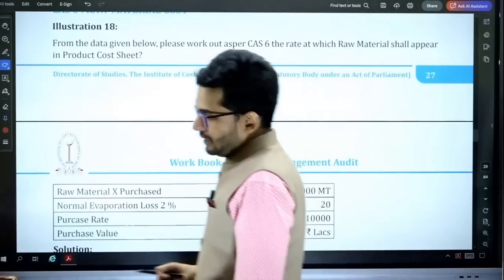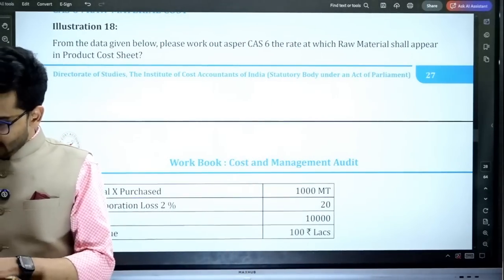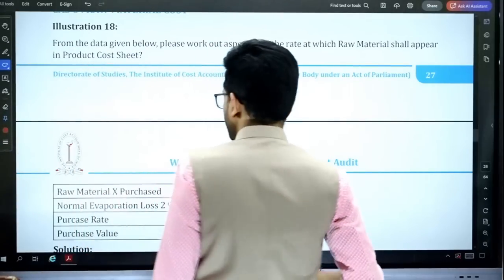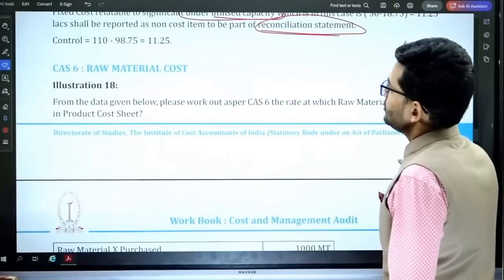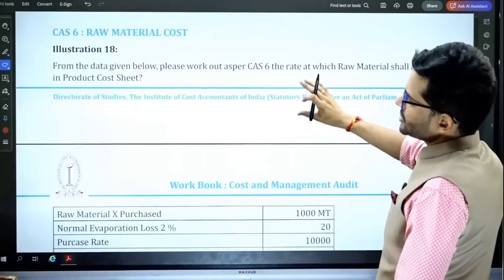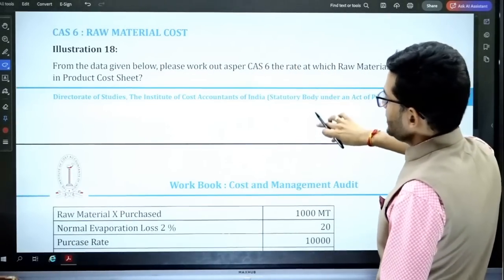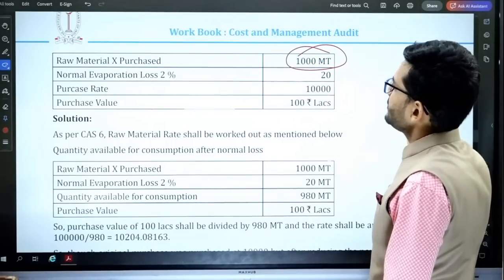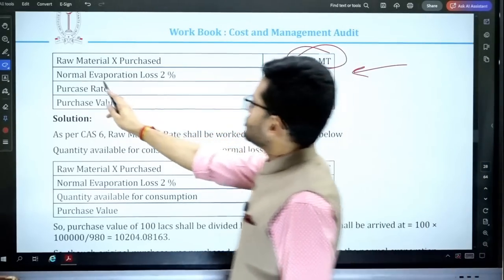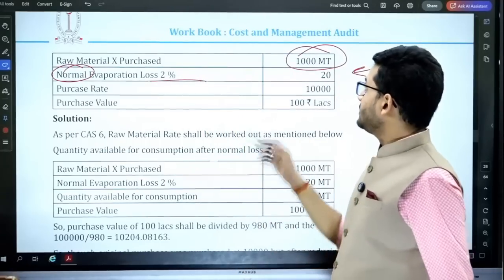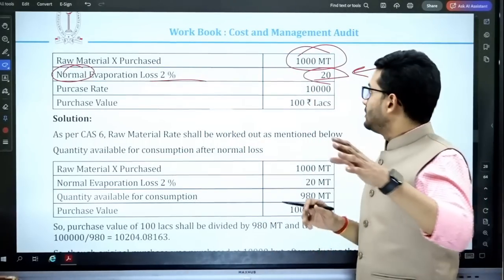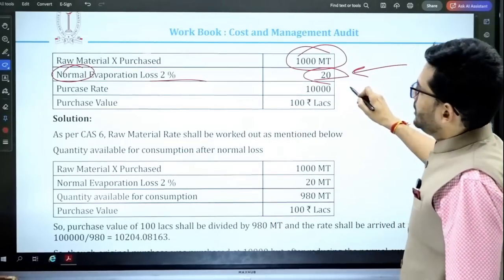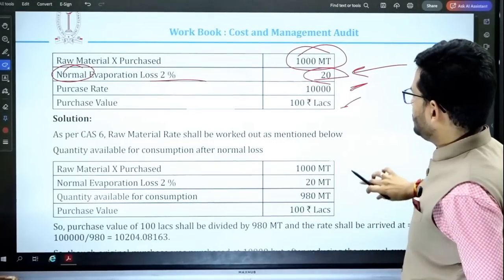Okay, sir. Raw material cost is next. All right, raw material cost is given to us. A very straightforward question, guys. We have done these kinds of questions in our regular study material also. Raw material which has been purchased is 100 metric ton. Normal evaporation loss, okay, this is the normal loss, which is 2%, is 20 metric ton. Obviously this is to be absorbed in the rest of the products. Purchase rate 10,000, purchase value 100 lakhs.